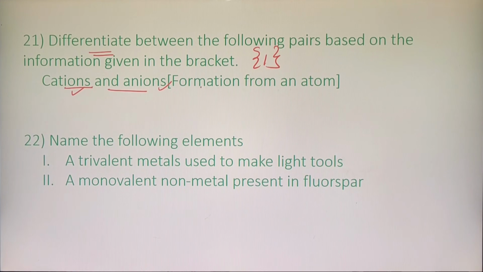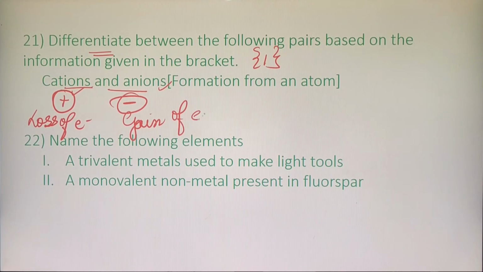Formation from an atom. What are cations? We know cations are positively charged, anions are negatively charged. So when is a cation formed, children? When does it get a positive charge? When there is a loss of electron. When is an anion formed? When there is a gain of electron.